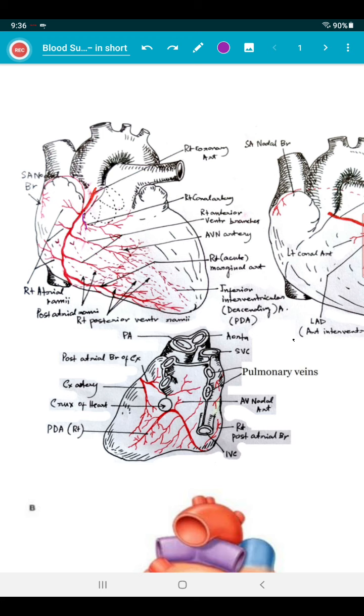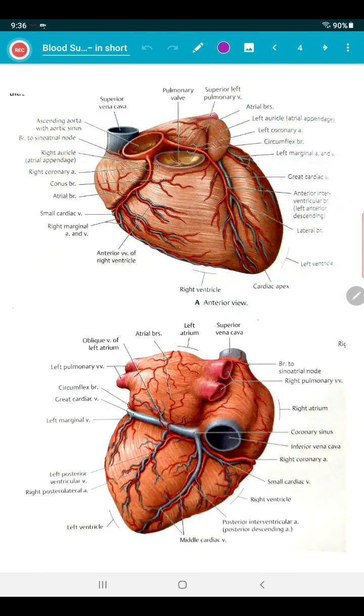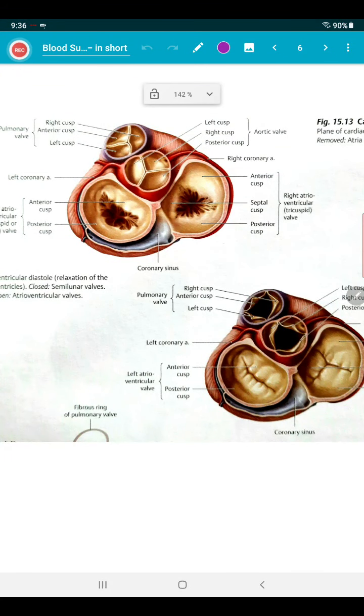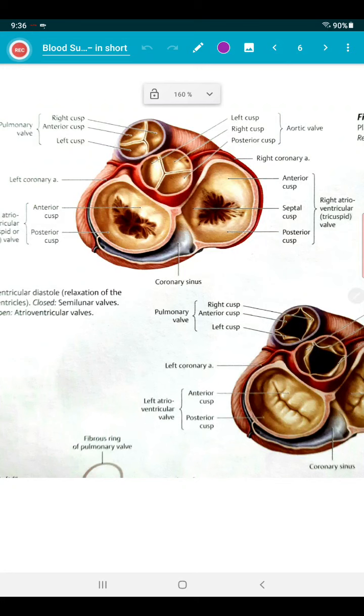Now if you do not know what the aortic sinuses are, then I want to show you first that these are the aortic sinuses, the right aortic sinus. Now you see, this is a view of all four valves. This is the pulmonary trunk. This is the aorta, the root of the aorta. All are cut sections, and the right atrium and left atrium have been removed. So you are viewing this picture from above, a top view.